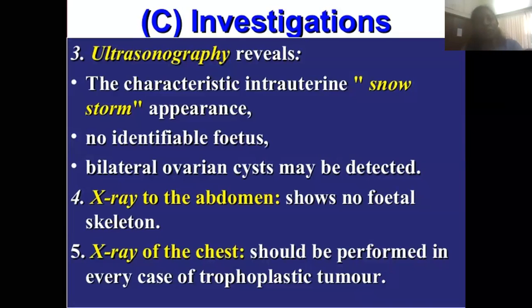In the complete variety, there is no identifiable fetus. In about 50% of cases, the bilateral ovaries also show cysts, so bilateral ovarian cysts may be detected. If you do an X-ray of the abdomen, it shows no fetal skeleton. Normally we have a skeleton, but in hydatidiform mole there is no fetal skeleton, and the X-ray test should be performed in every case of trophoblastic tumor.